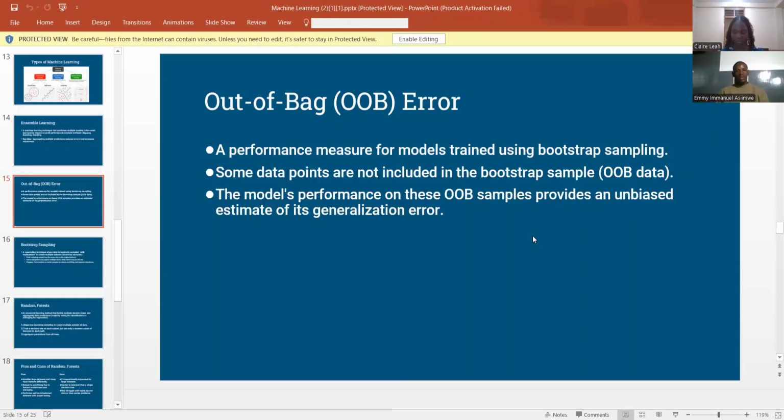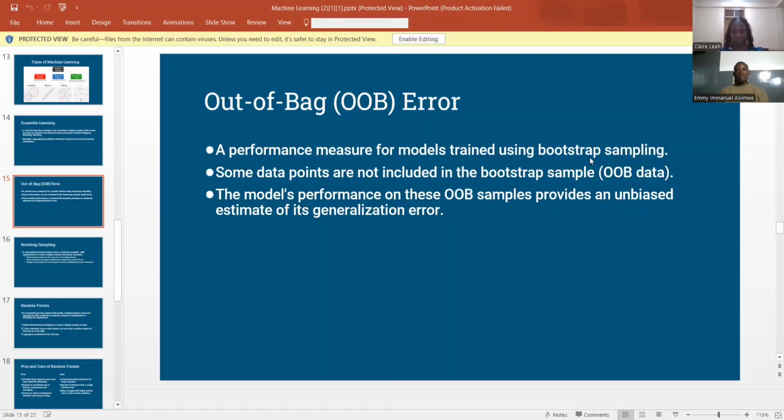Then the out-of-bag error. As I'm going to explain in the bagging process, we're going to have data samples. If the data sample is reduced and the sample is no longer the actual sample, this creates an out-of-bag error. This is a performance measure for models used during bootstrap sampling.